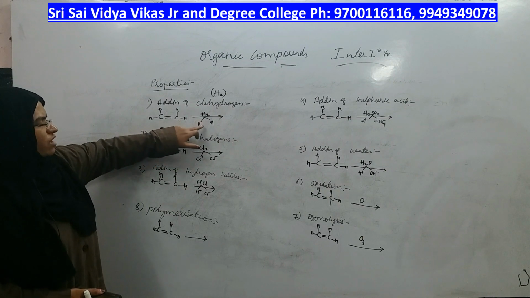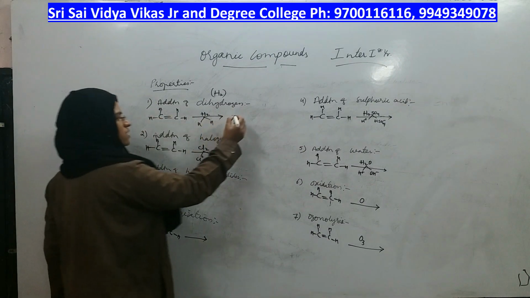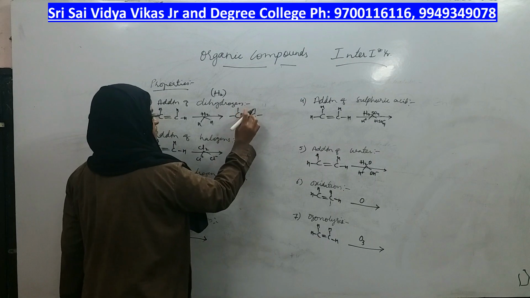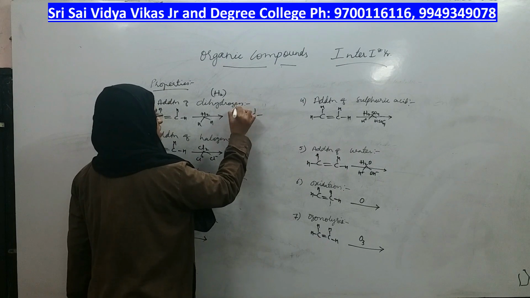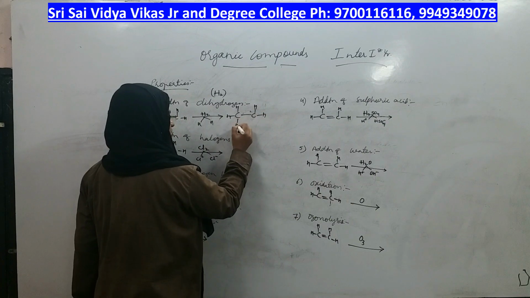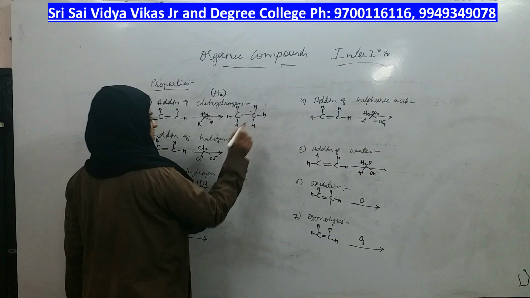If dihydrogen is added, what happens? One pi bond will break. There was a pi bond here which will be broken, and one hydrogen is added here, one hydrogen is added here. What do you get? You will get ethane, right?